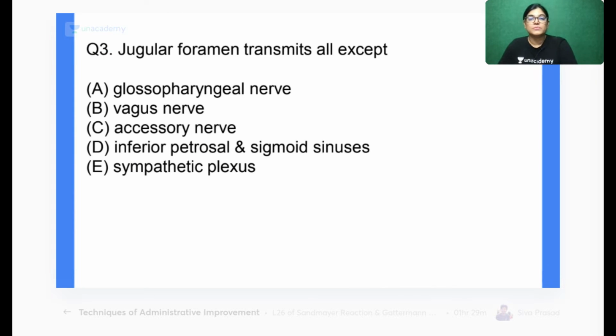Jugular foramen transmits all of the following except. Your time starts now. We have 5 options and you have to mark the right answer. Jugular foramen transmits all of the following except. Your time starts now. Question number 3, mark the correct answer.